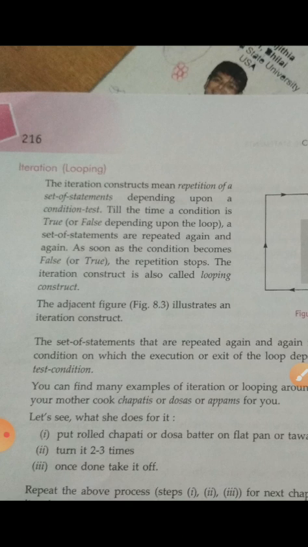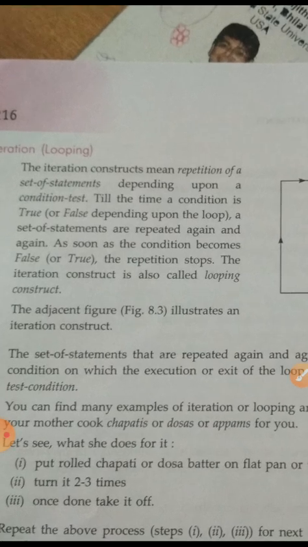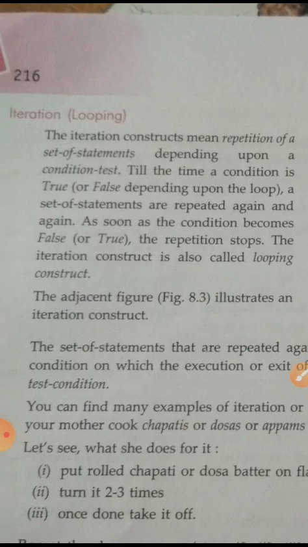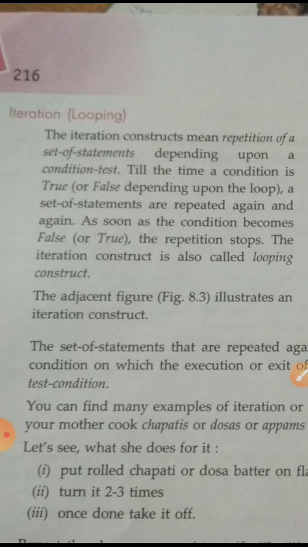Till the time the condition is true, the set of statements will be repeated again and again. As soon as the condition becomes false, the repetition stops. The iterative construct is also the looping construct.